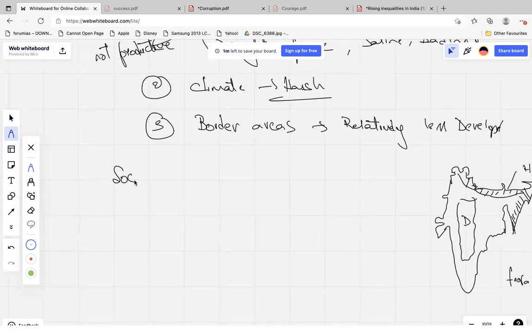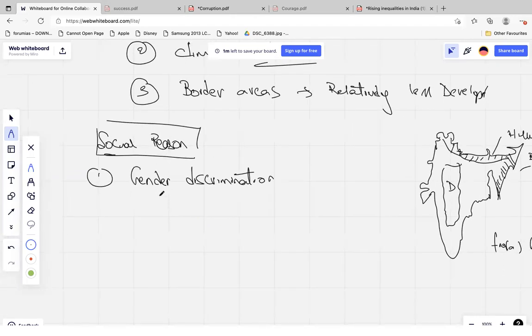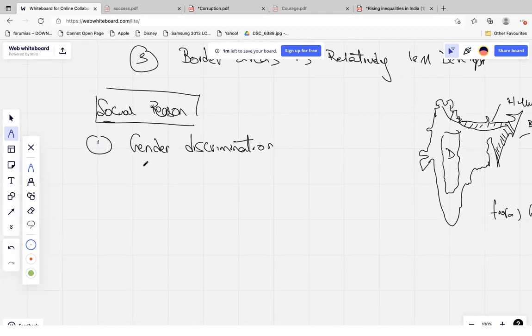Then what are the social reasons we have? Under the social reasons, you can mention firstly the gender discrimination. What kind of gender discrimination are we talking about? When you talk about gender discrimination, you can also talk about transgender, but let's talk about women. Here again, you substantiate with the female labor force participation rate. The participation in the labor force for females is less than 25%, while for males, it is nearly close to 40%.